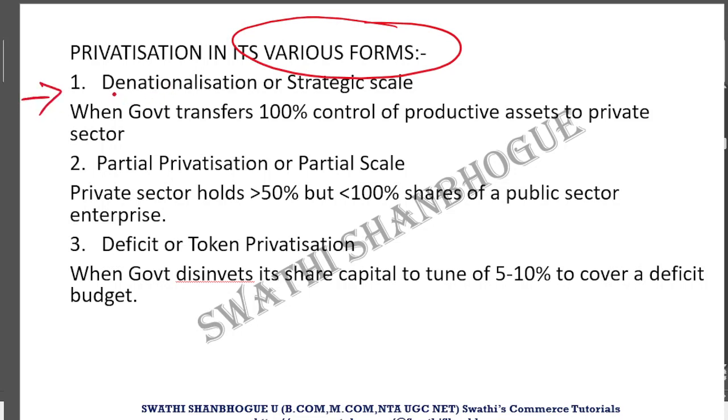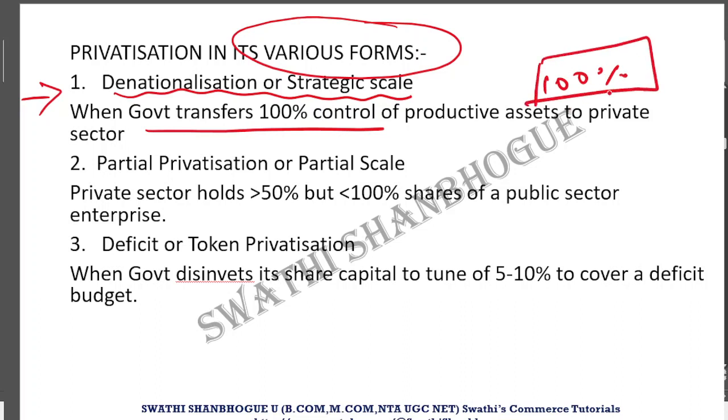First was denationalization or strategic scale. That is the scale in which this privatization takes place. So if the government transfers 100% control, what I am speaking about is entire control, that is 100%. If the government is transferring all this control into the hands of the private sector, what type of privatization is it? It is denationalization, or a strategic scale type of privatization. Next, we can see partial privatization or a partial scale. Now, if the word partial persists, at that time we can immediately understand it is less than 100%. It cannot be total control being transferred.